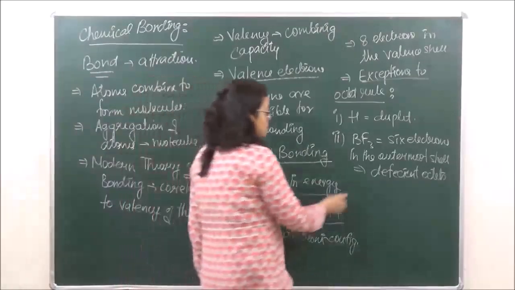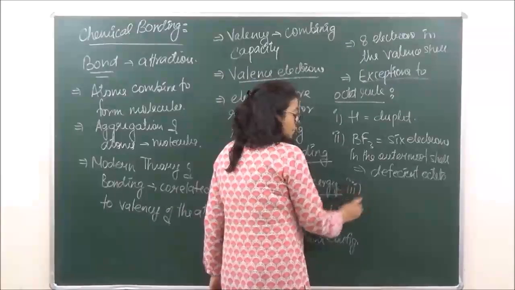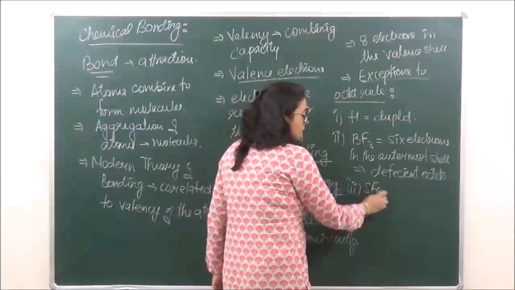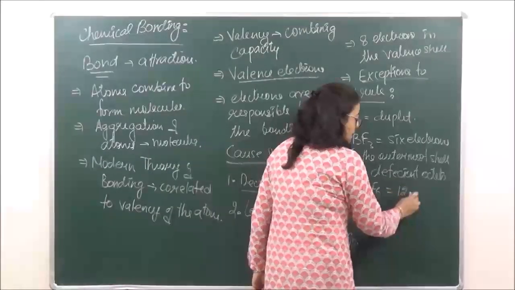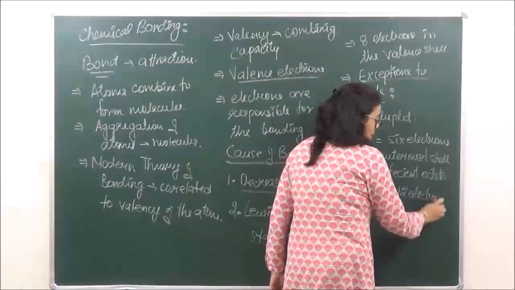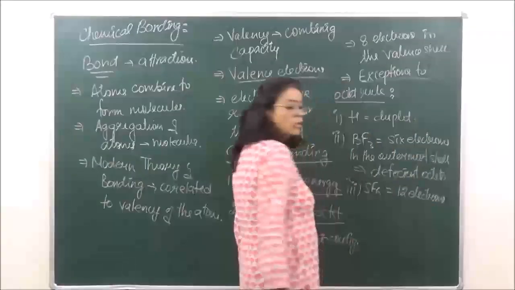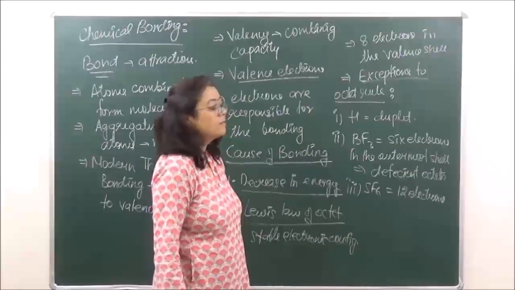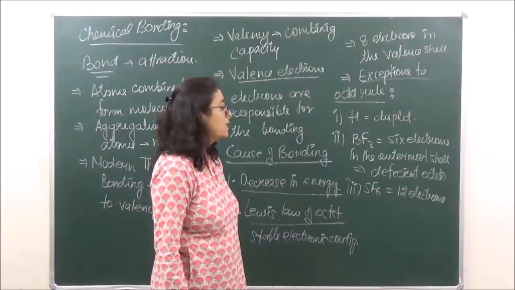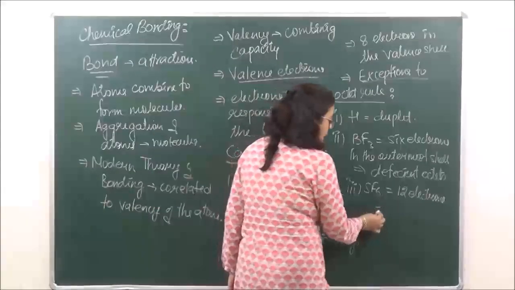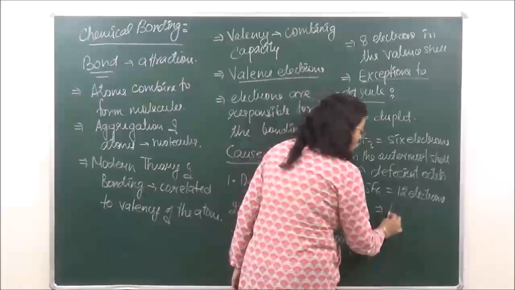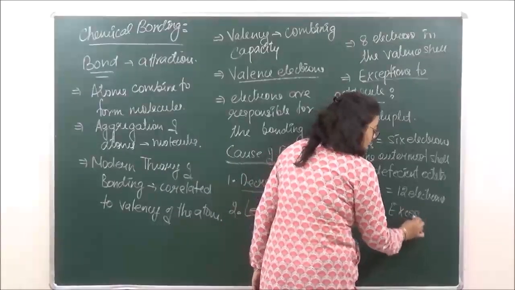Then third, there were certain molecules like SF6 which had 10 electrons, 12 electrons in the outermost shell. Still it was stable. So such octets are known as expanded octets.